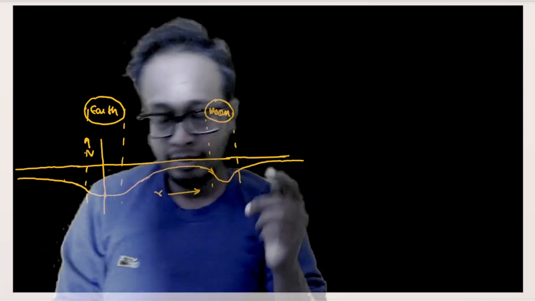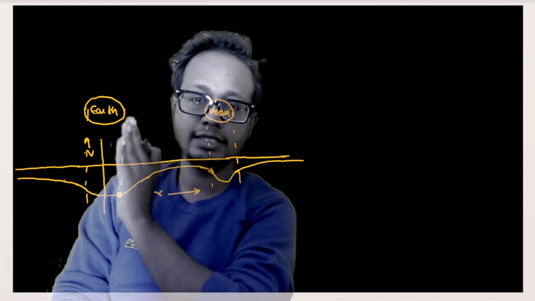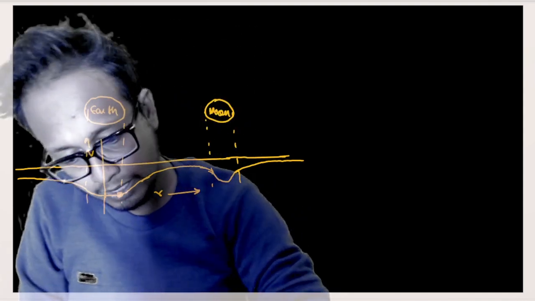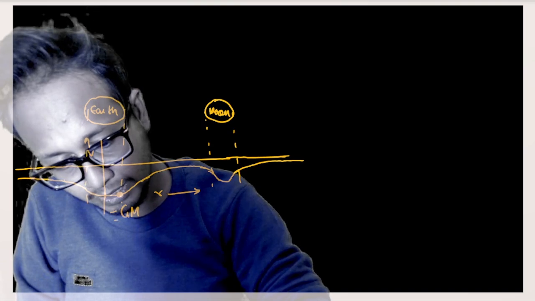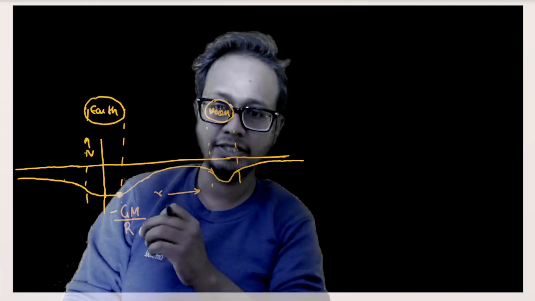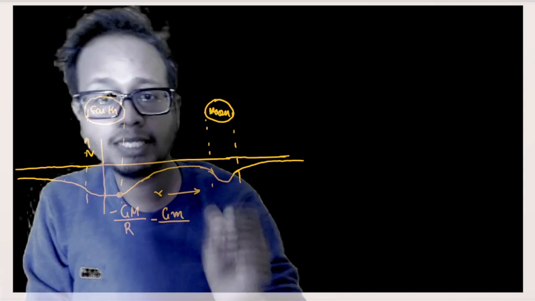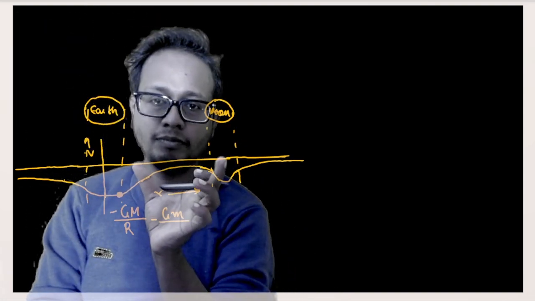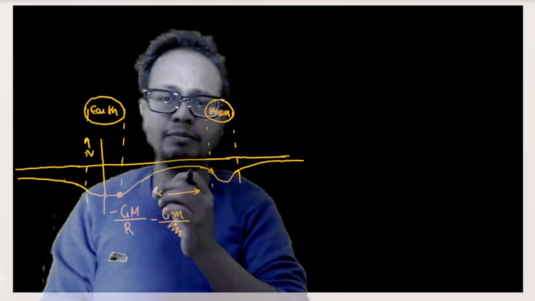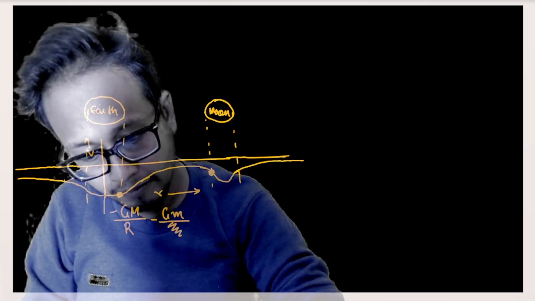Okay. Now, what is the potential at this point? The potential at surface of Earth. The potential at surface of Earth is nothing but minus G into mass of Earth divided by radius of Earth, isn't it? Minus G into mass of Earth divided by radius of Earth minus G into mass of moon divided by this distance from moon. Okay, center to moon to surface of Earth, or let that be whatever distance.